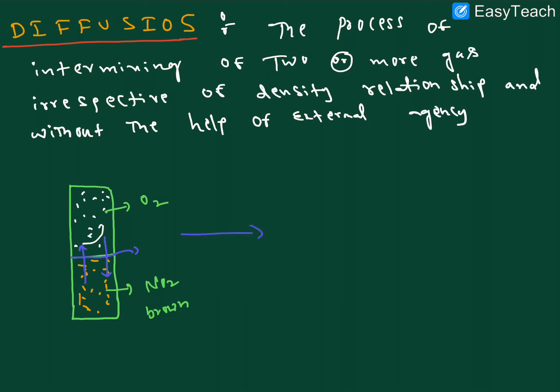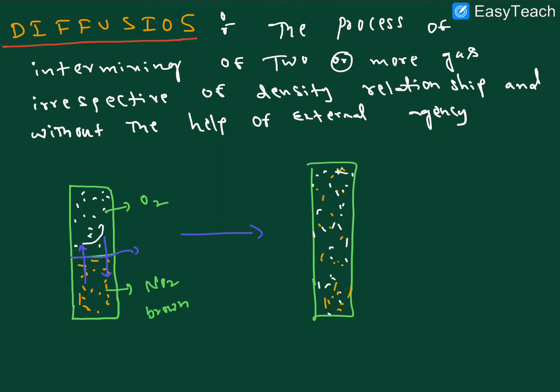So what is the resultant here? This is a closed beaker. In that, the brown color is spreading everywhere at the same time, and the colorless gas, that is O2 gas, also spreads. So this process, the flowing and intermixing of two gases, is called diffusion. I hope it is clear.